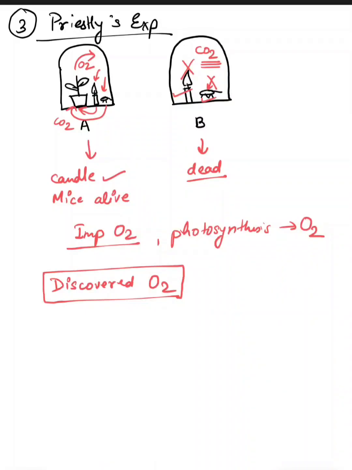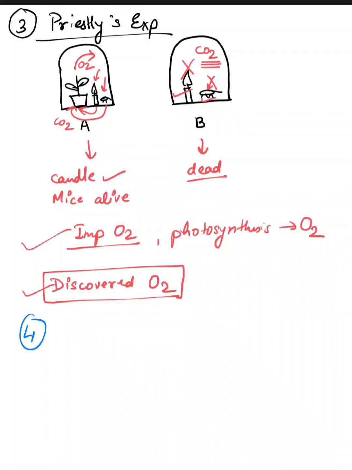He came to know about oxygen, and he made us know that oxygen is present in our surroundings. Plus, he also showed the importance of oxygen in photosynthesis, and that the green parts of the plant release oxygen when they photosynthesize.